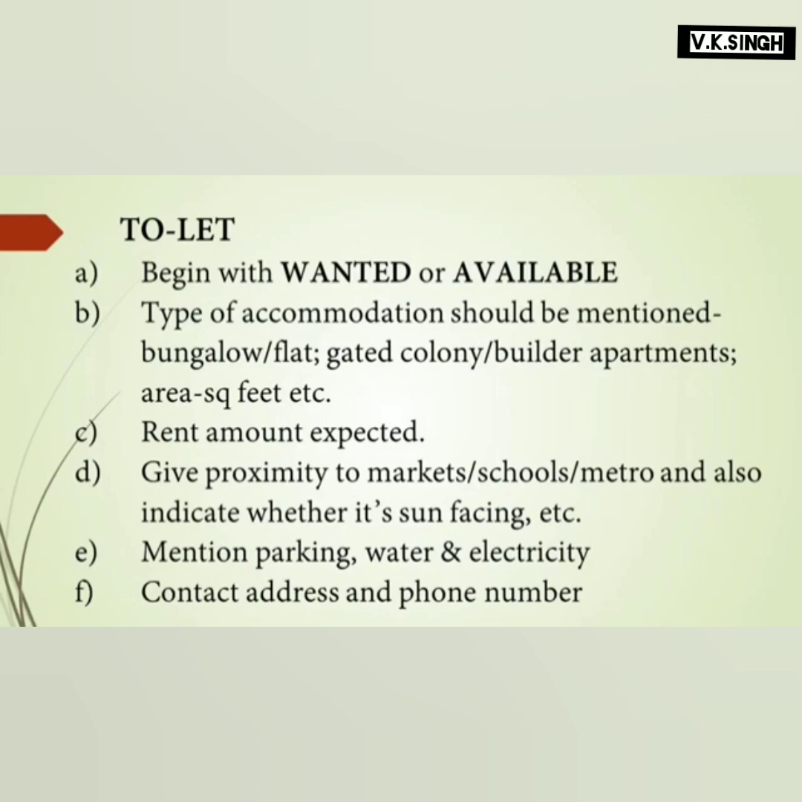Then write about the type of accommodation, whether it is a bungalow or a flat or a gated colony, or whether it is builder apartments. Then you also have to mention the area in square feet. Then talk about the rent. Some people may expect, but it is up to you whether you want to give the rent or not. Then give the proximity to the market, schools, metro, and also indicate whether it is sun facing or east facing, west facing, etc.